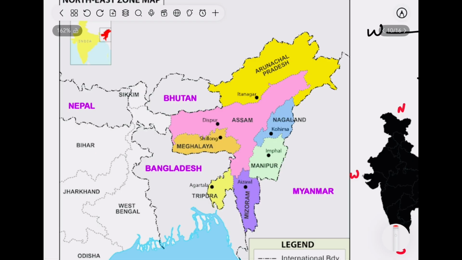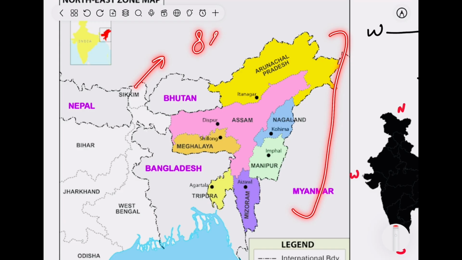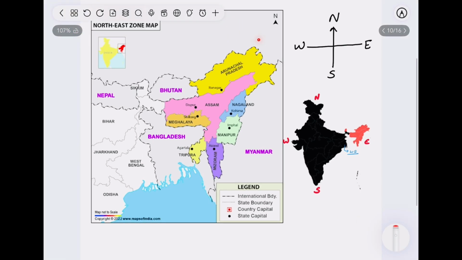Here are the Northeast Indian states. It comprises mainly of 7 states and Sikkim. The total is 8 states. The 7 states are also known as Seven Sisters.